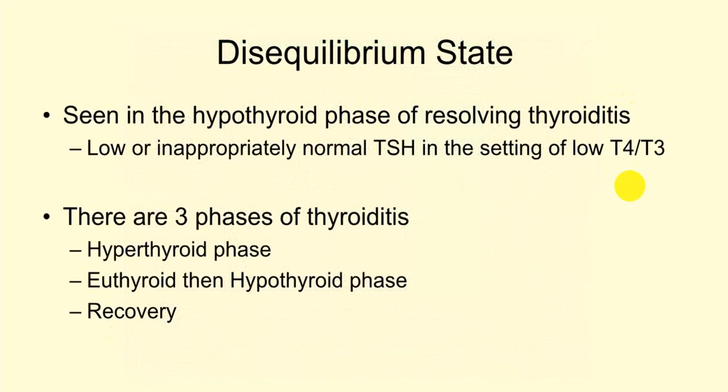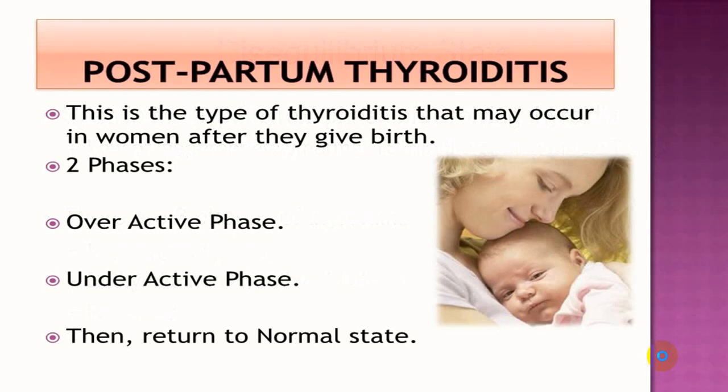So you come across three phases: hyperthyroid, euthyroid, and then recovery stage. Euthyroid can become hypothyroid, and if there is a destruction, the person can become hypothyroid, and that is quite common in the case of Hashimoto's thyroiditis.